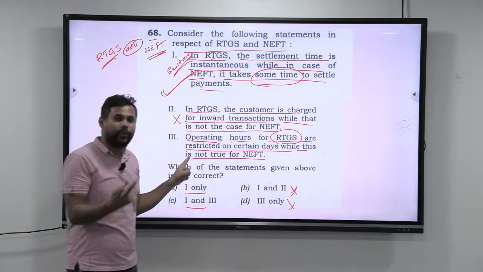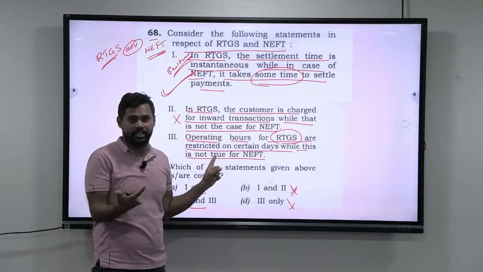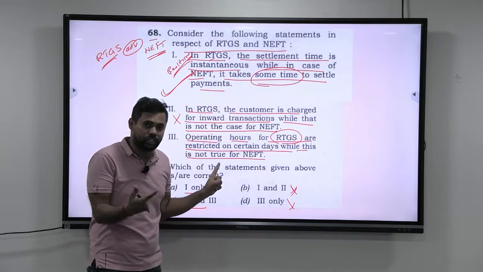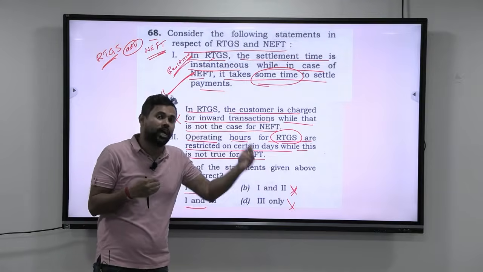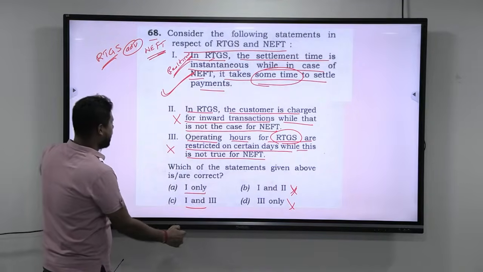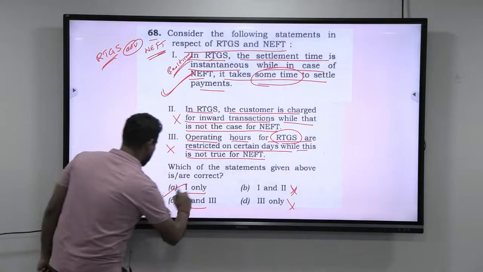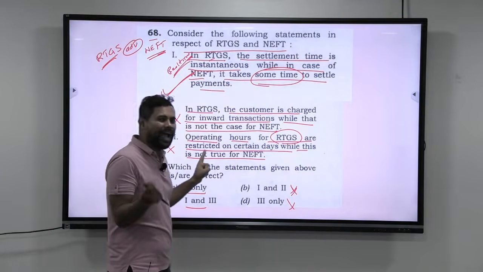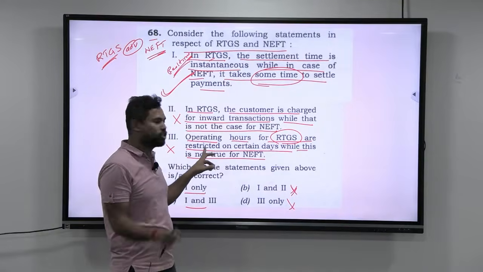Now, if something is advanced, why are you restricting it on certain days or certain hours? It should not be a restriction. The restriction should be lesser as you go to the advanced part of your technology. Yes or no? With that, you can say that this is also wrong, and hence the answer here is 1 only. Okay. Now, to actually tell you at the conceptual level, RTGS is not restricted.